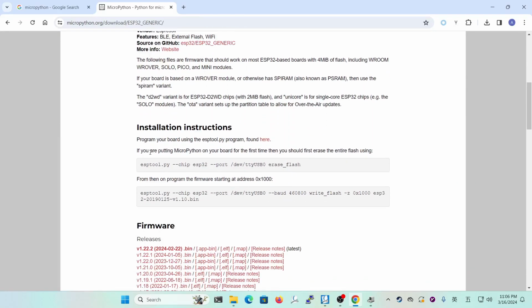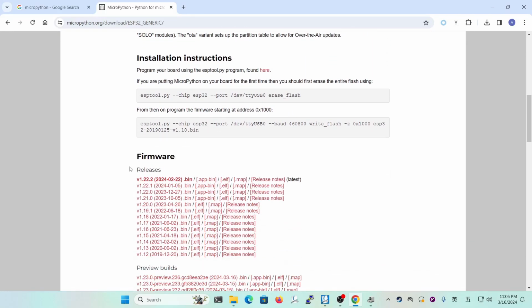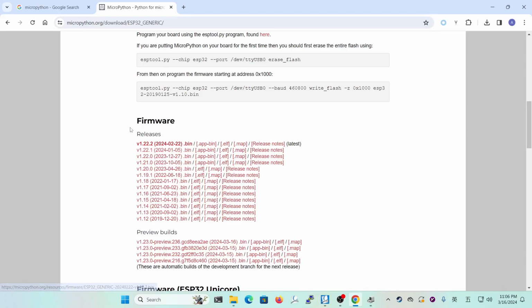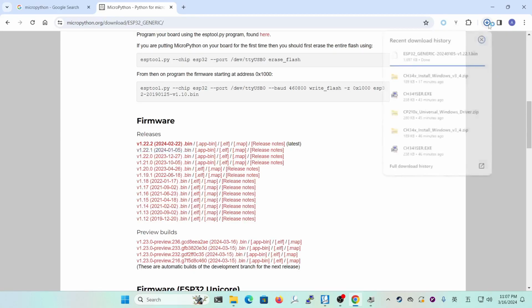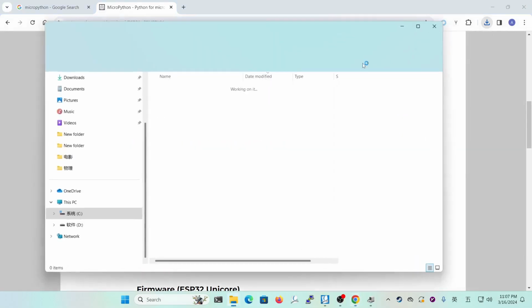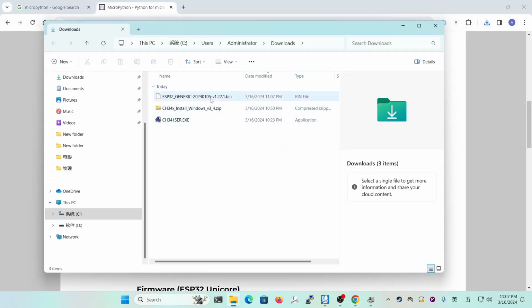We scroll down, and there are many different versions of this MicroPython firmware. Just choose the one you like. Let's just pick a random one. How about this? Okay, right now you can see the firmware has been downloaded to your computer.